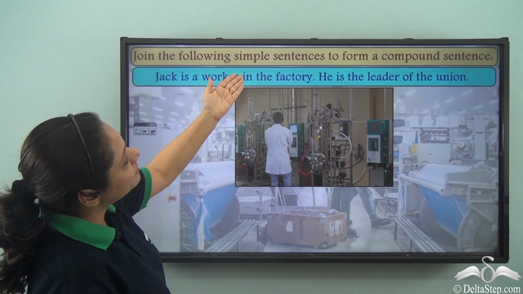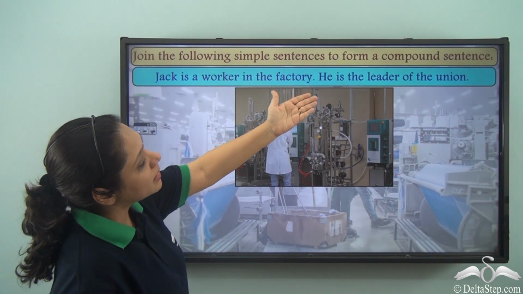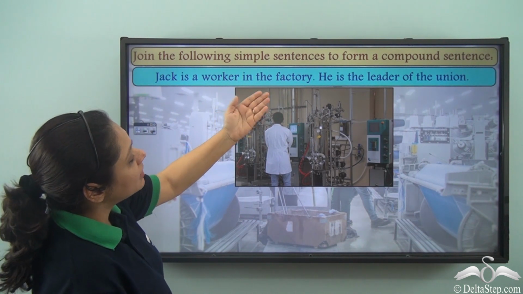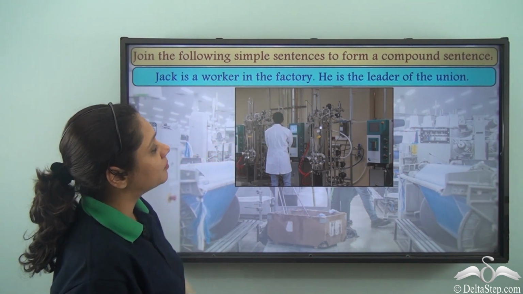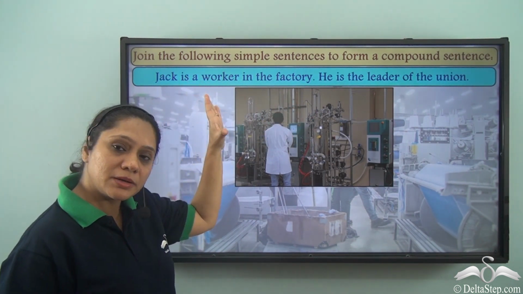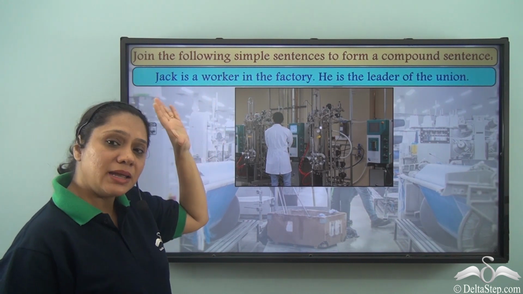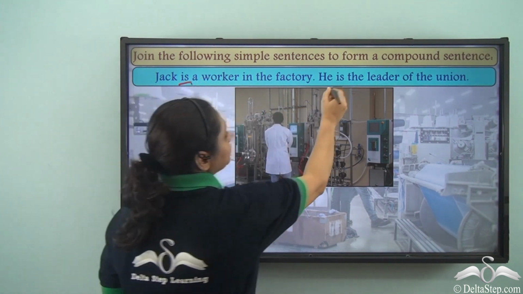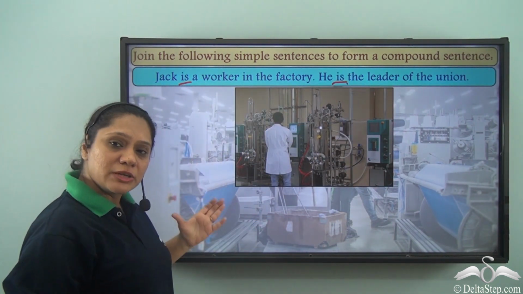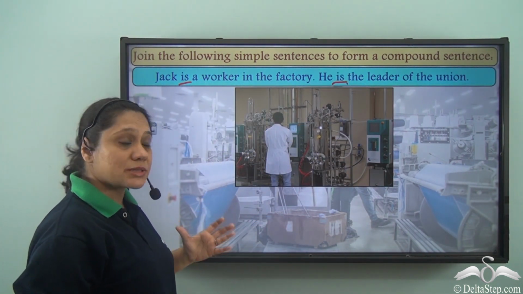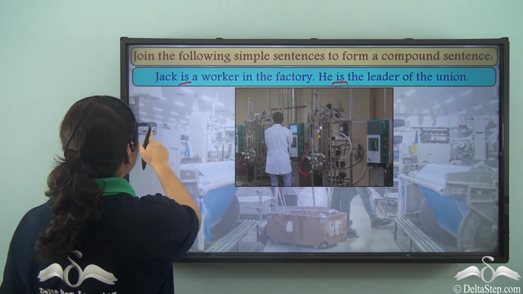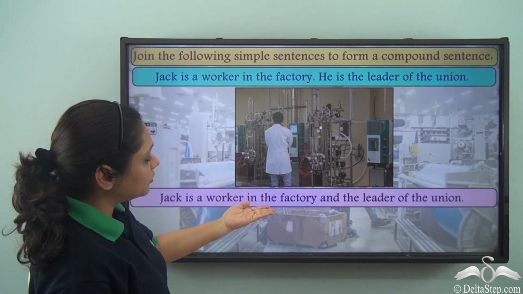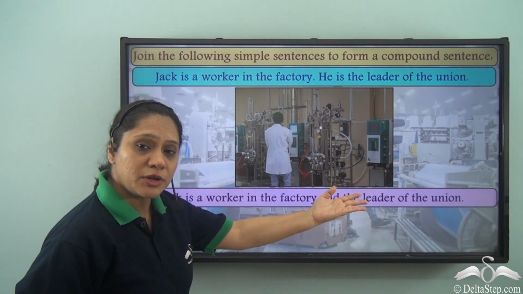Join the following simple sentences to form a compound sentence. Jack is a worker in the factory. He is the leader of the union. Now, there are two independent or main clauses here, and each main clause has a finite verb, is. Now, how will we join both these independent clauses to form a compound sentence? We will write, Jack is a worker in the factory and the leader of the union.